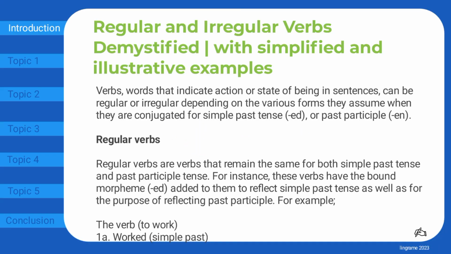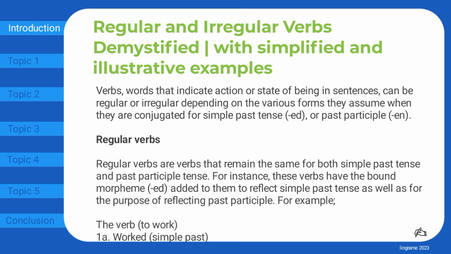Regular and irregular verbs demystified with simplified and illustrative examples. Verbs, words that indicate action or state of being in sentences, can be regular or irregular depending on the various forms they assume when they are conjugated for simple past tense, -ed, or past participle, -n.